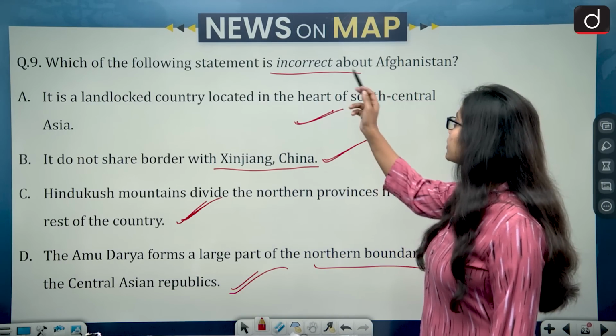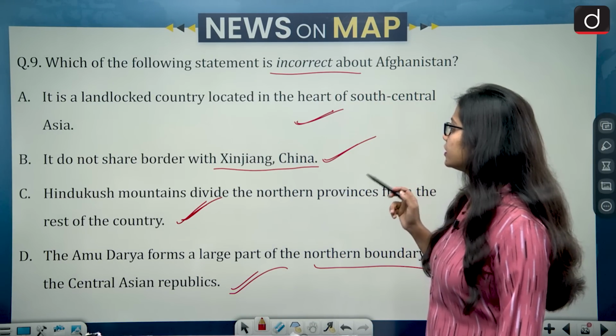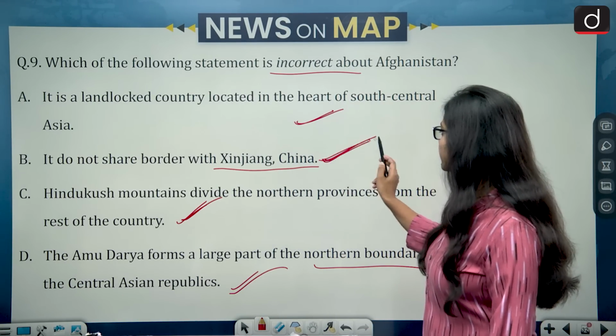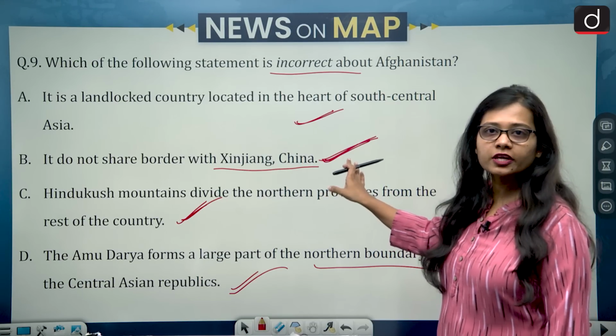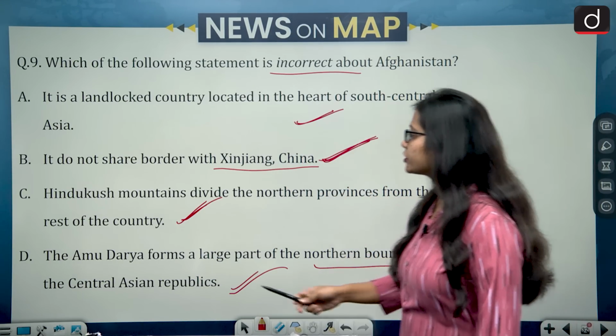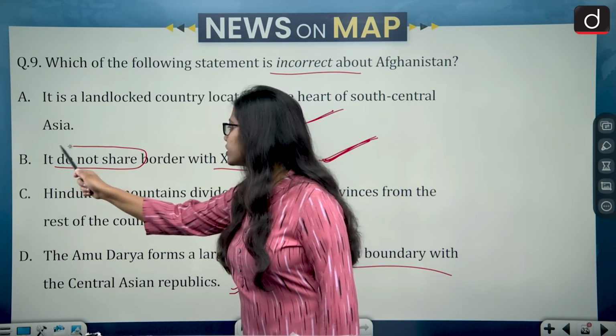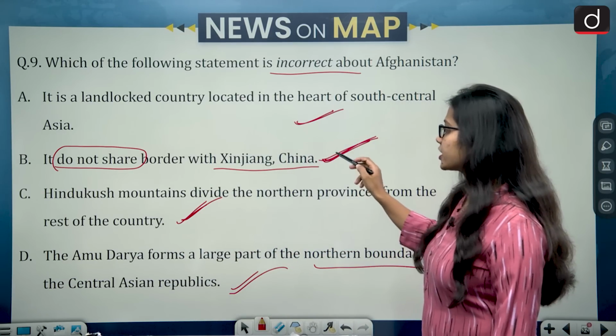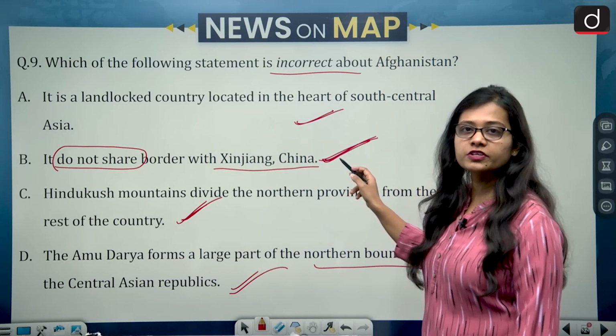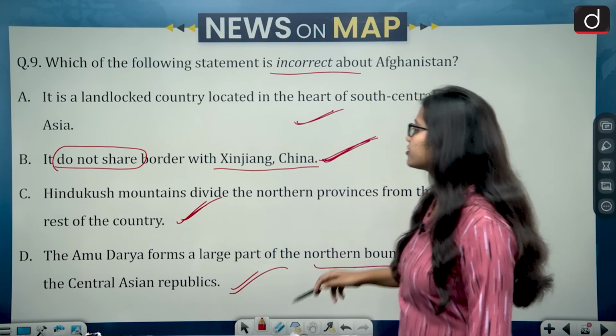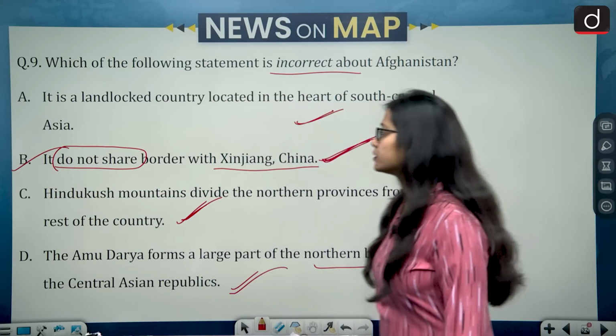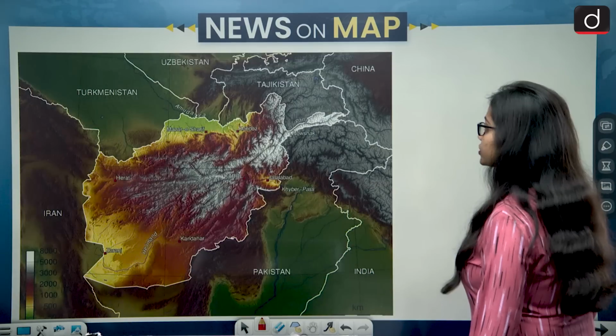So this says which one is incorrect about Afghanistan? Then it was option B. Mistakenly I said it was correct, but this is incorrect because it is saying it does not share border with Xinjiang, China, while it does share border with Xinjiang, China. So the correct answer is option B. Now moving on to the next question.